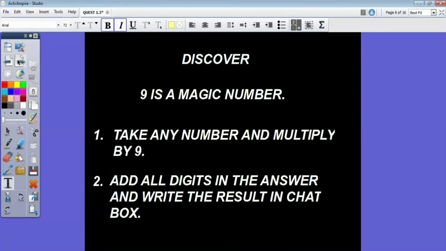Now let us discover that 9 is a magic number. You take any number, you can choose any number, 1 digit or 2 digit or 3 digit, and then you multiply that number by 9. Now what you have to do is add all the digits in the answer and then write the result in the chat box. If you get a 2 digit or 3 digit number, again you have to add the answer, till you get a 1 digit. You have to write a 1 digit answer.